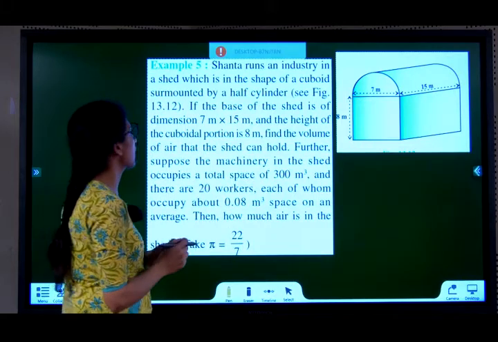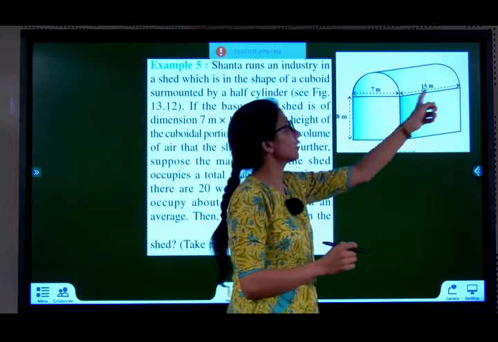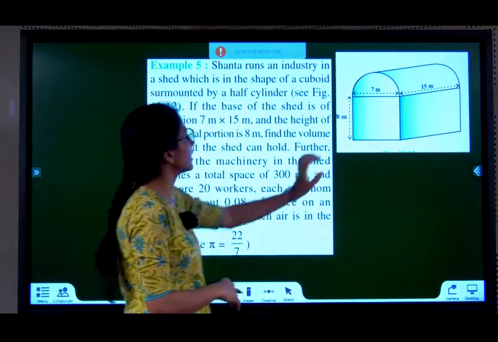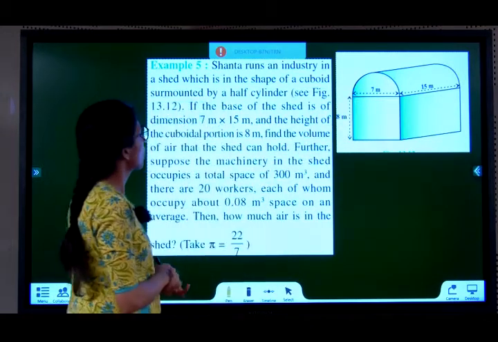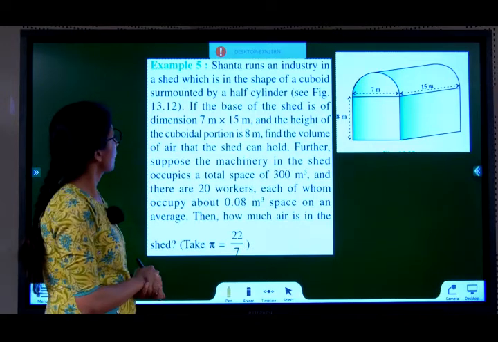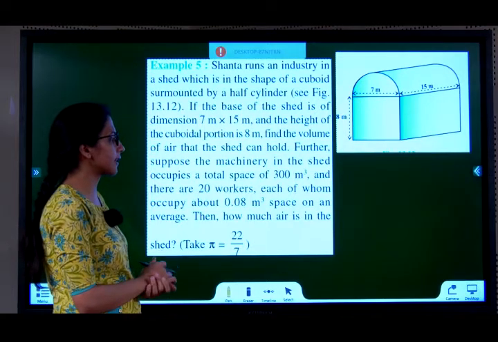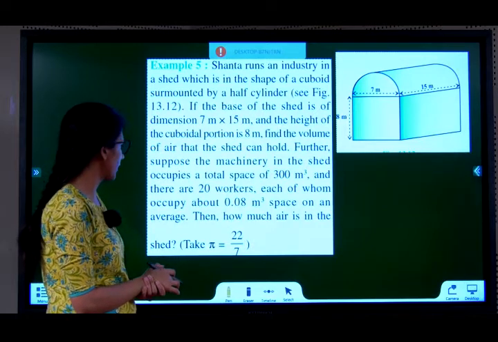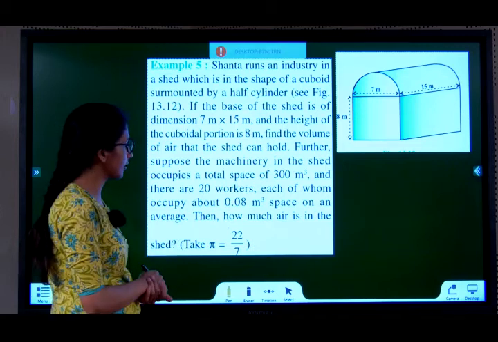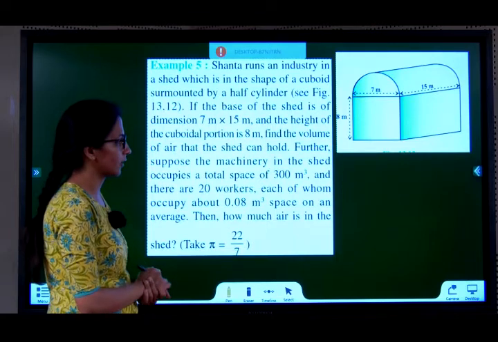If the base of the shed is of dimension 7 cross 15 meters, see, base is 7 cross 15, and the height of the cuboidal portion is 8 meters. Find the volume of the air that the shed can hold. Further, suppose the machinery in the shed occupies a total space of 300 meter cube and there are 20 workers, each of whom occupy 0.08 meter cube space on an average, then how much air is in the shed?